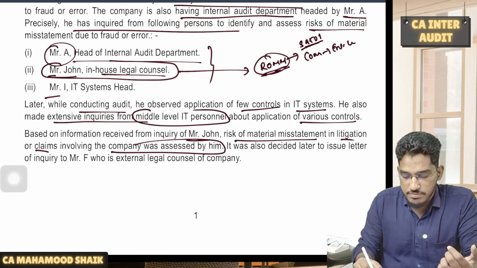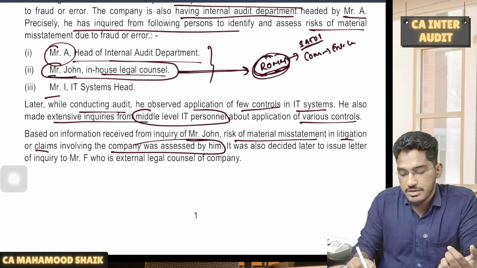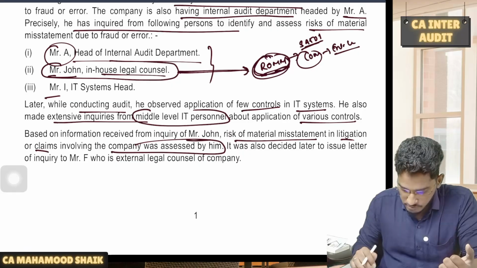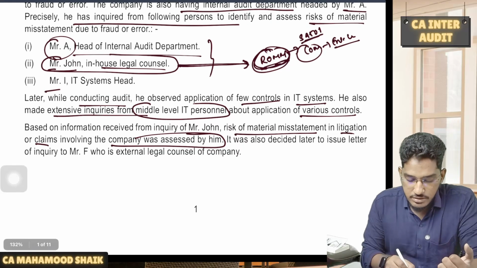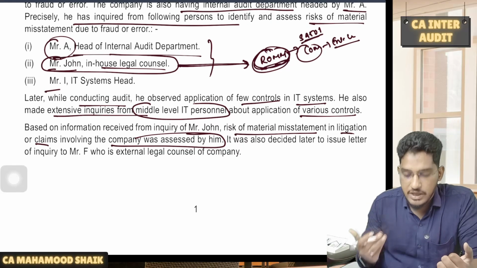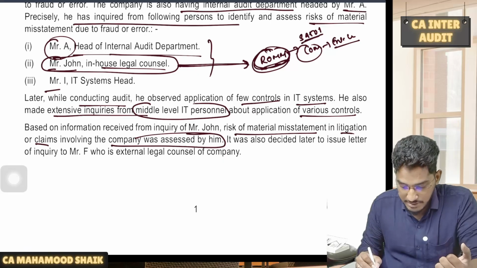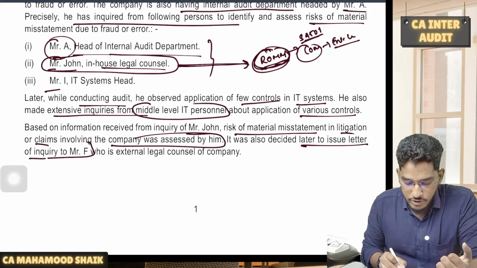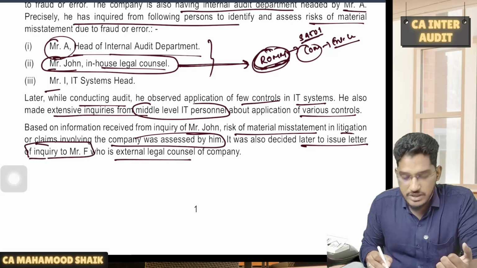First, we try to perform risk assessment procedures. Through the risk assessment procedures, if we identify any risk of material misstatement, then the further audit procedure is what? Communicating with the entity's external legal counsel. That's what they try to say here. The auditor inquired of the in-house legal counsel. He found that there is a risk of material misstatement, and it was also decided later to issue a letter of inquiry to Mr. F, who is an external legal counsel.